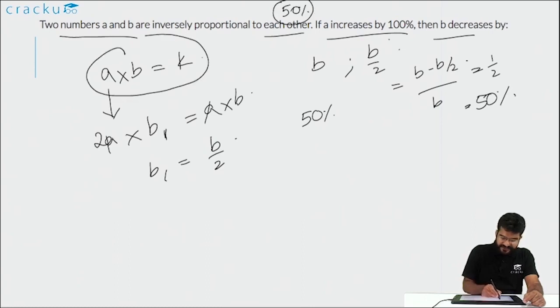This is very straightforward once you know that whenever two numbers are told to be inversely proportional to each other, their product remains constant.